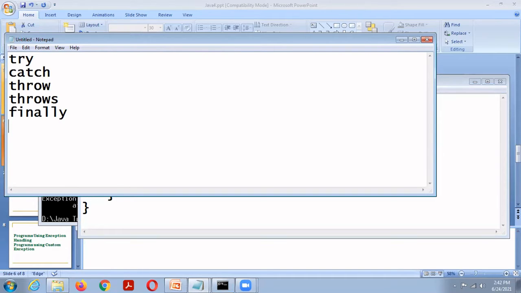The first one is the try block. The try block is used to monitor an exception. That means program statements that we want to monitor for exceptions are contained within a try block.